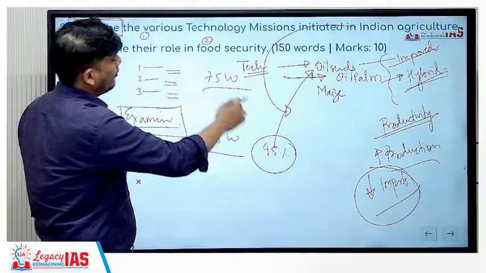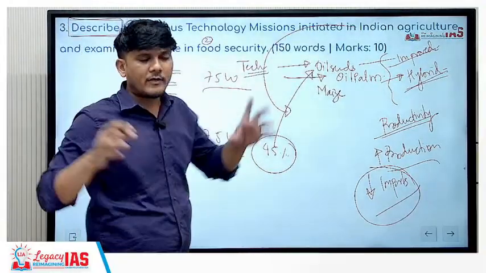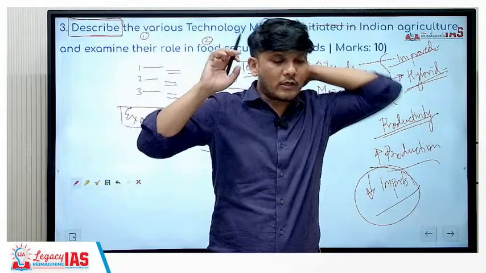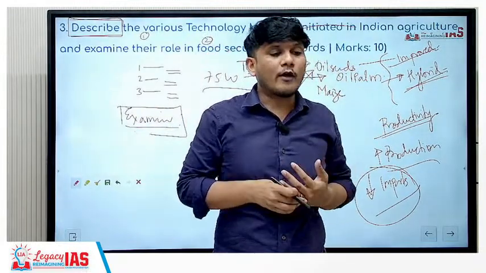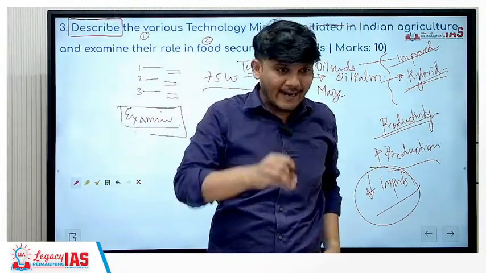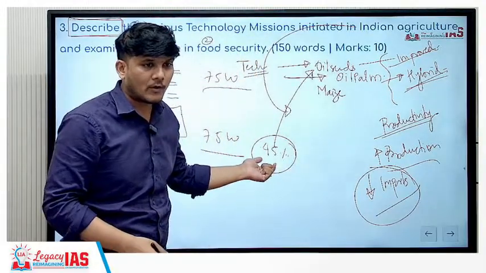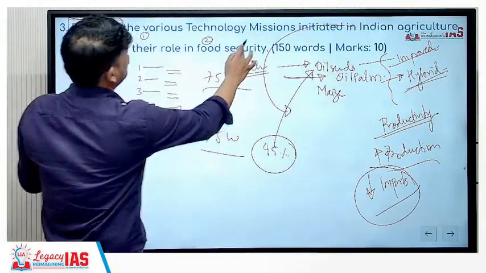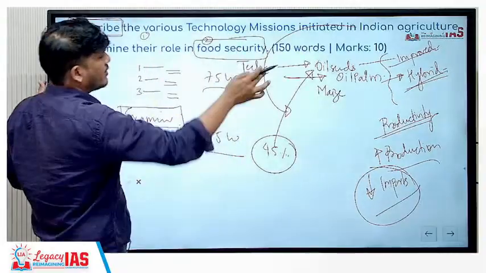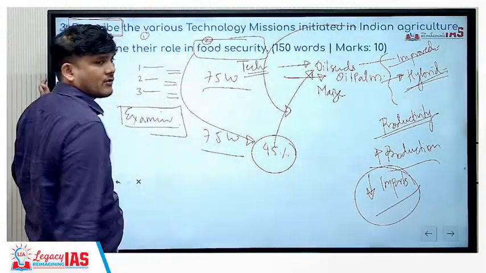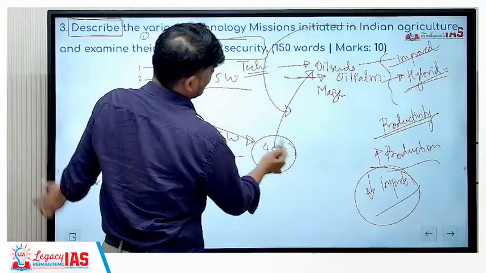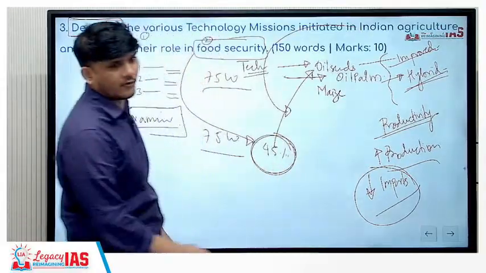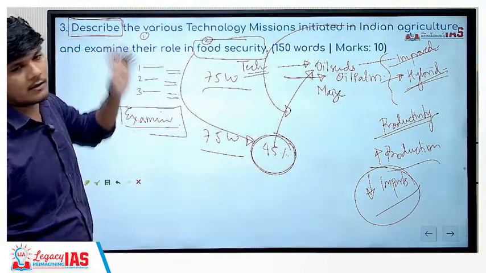We are the biggest producer of rice, so carbohydrates are sorted, but what about proteins? What about fats? That is going to come over here. Food security in its true sense, which includes nutrition security, can only happen when we achieve Atmanirbharta in oil seeds, in pulses, etc. That is why they are important over here.